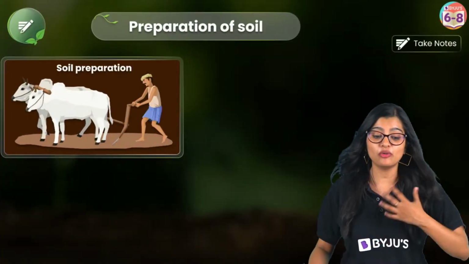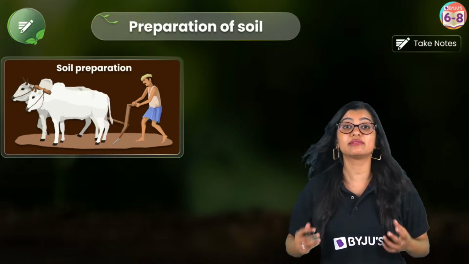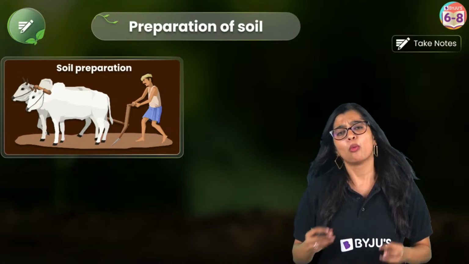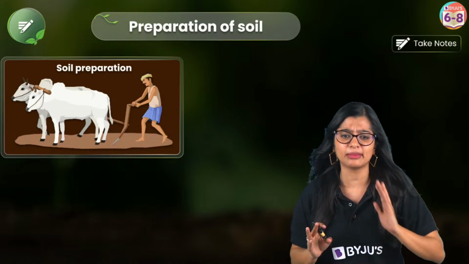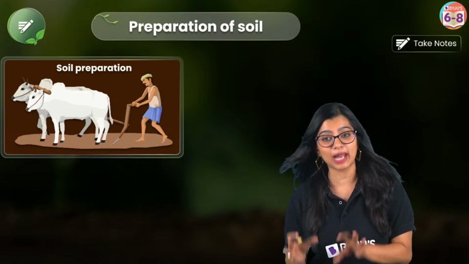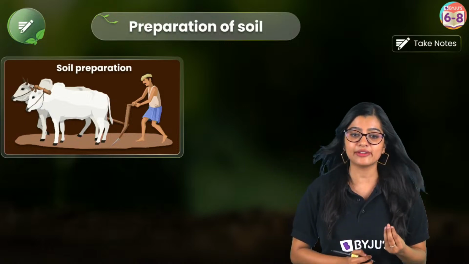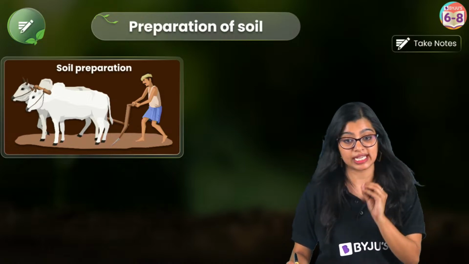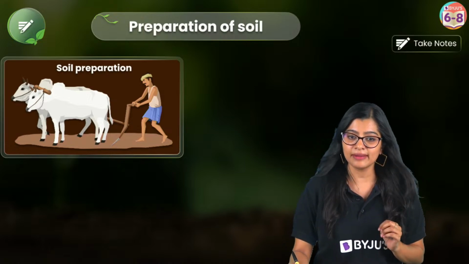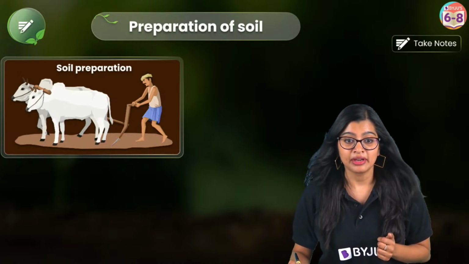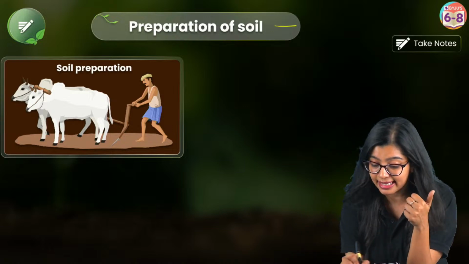Now when we talk about preparation of soil, we know that especially when it comes to growing plants, soil is very, very important. Why is soil very important? You can tell me in the live chat right now. Why is soil important for growing plants? We've been learning about this right from our lower grades, right? We know that in soil there is something necessary for the plants to grow. Very good, Raman. Very good, Surinder.